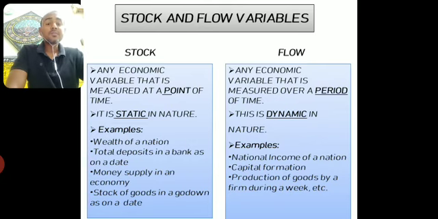Examples are national income of a nation, capital formation, production of goods by a firm during a week. See the difference between stock of goods in a godown as on a date. On a particular date, what is the stock of goods available in a godown, that is called a stock concept. But production of goods by a firm during a week, in the last week how many goods were produced by a particular firm, is a flow concept, because production is a continuous process, it keeps on changing with passage of time. Right? So this is basically the difference between stock and flow.